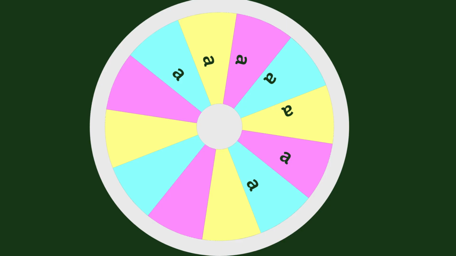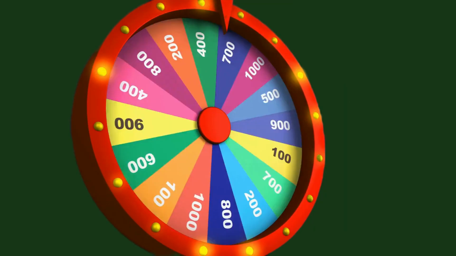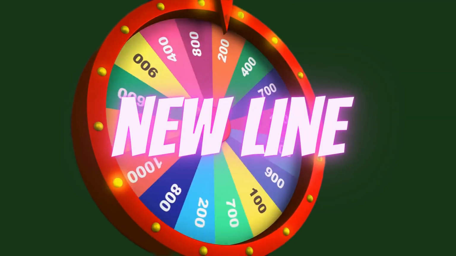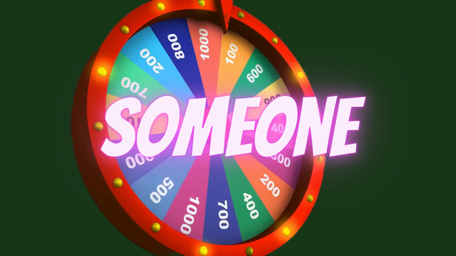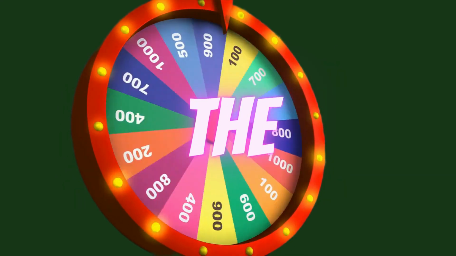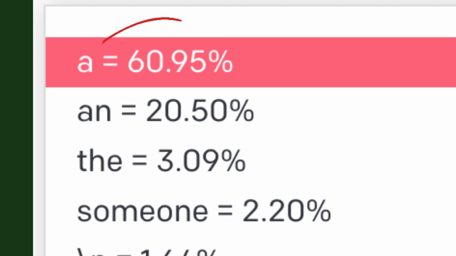And here we're dealing with smaller numbers, so I'm just going to put 2 "an"s, and the rest I'm going to give 1 each. So now, when I spin this, there's a chance that there'll be a new line. There's a chance that the next word will be "someone." There's also a chance that the next word will be "the." But it's highly likely that the next word would be "a," because the probability of "a" is 60%.